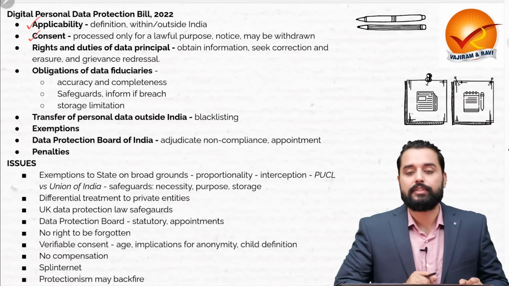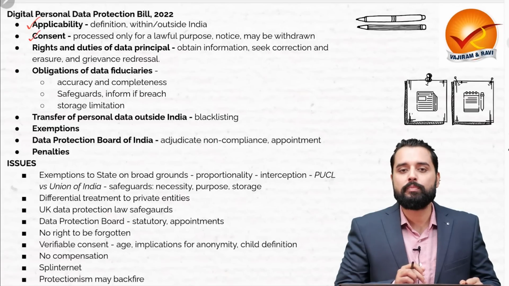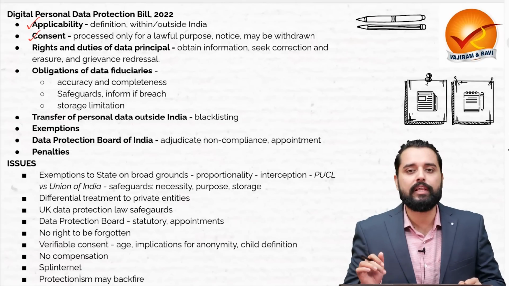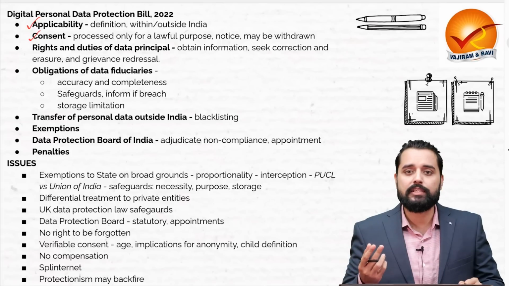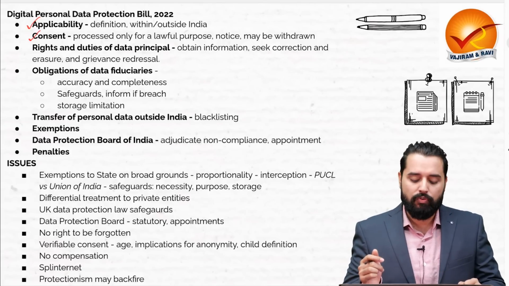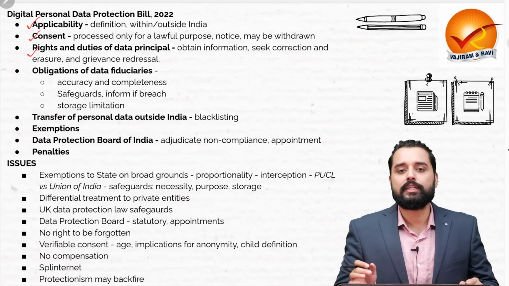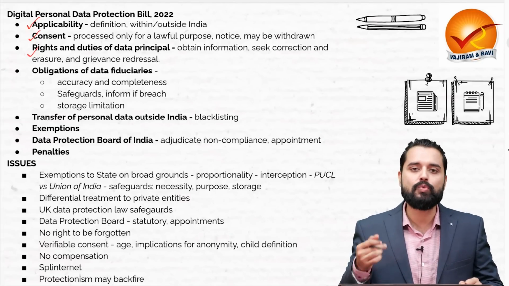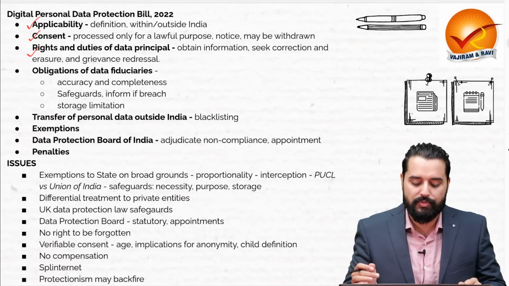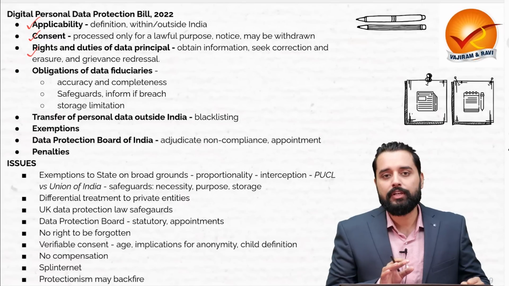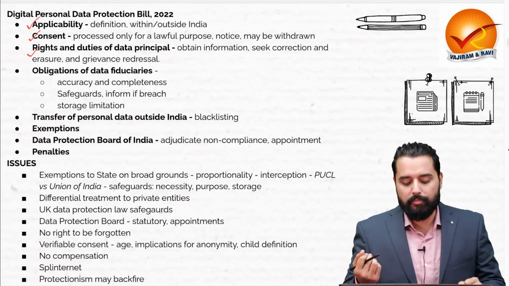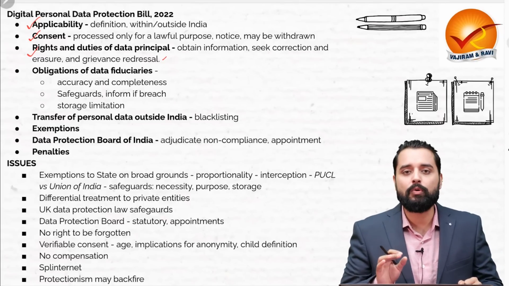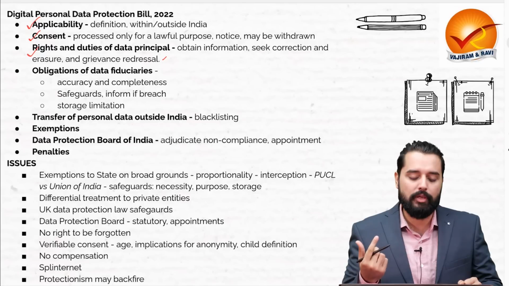Now it talks about consent. The consent of the individual whose data is to be processed has to be taken, and for that a notice has to be given, and the individual can withdraw the consent at any time. That consent will be taken for the processing of that data for a lawful purpose. Now it imposes certain duties as well as gives certain rights to the data principal also. The data principal is the person whose data is to be used, collected or processed. Now the rights of the data principal include that he can obtain information, he can seek correction, erasure or grievance redressal, and he is also duty bound not to share any false information and not to impersonate.